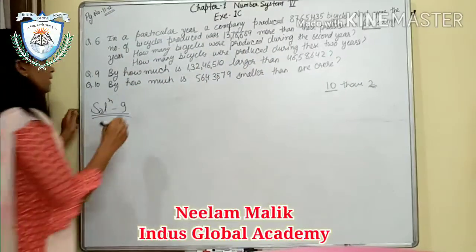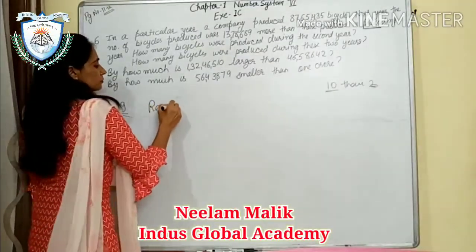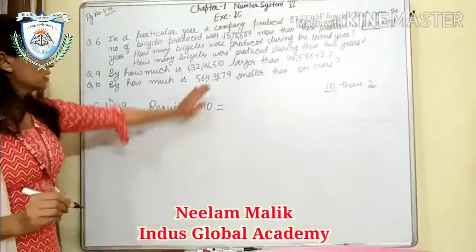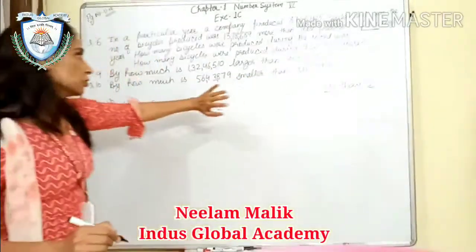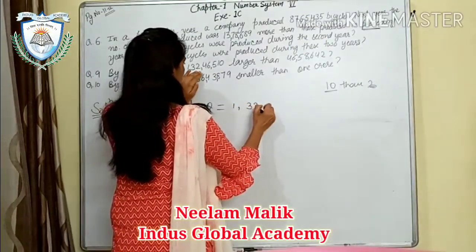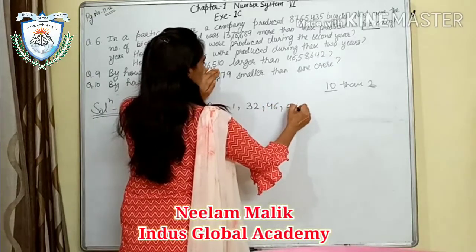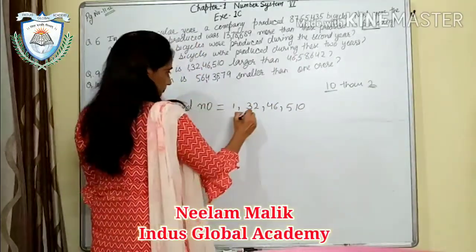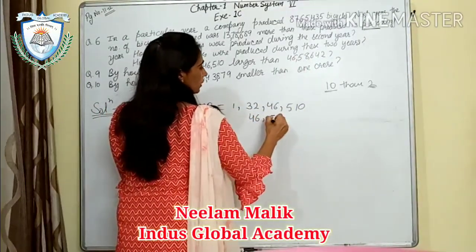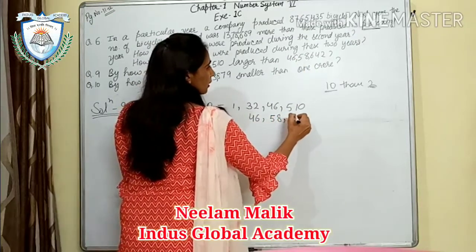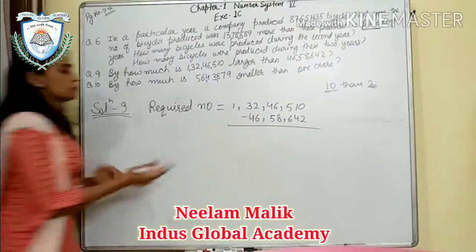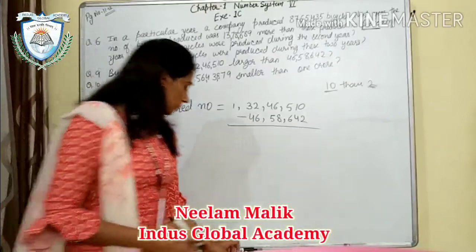So here our required number is equal to greater number minus smaller number. That will be our required number. This is 1 crore 32 lakh 46,510, and this is, I'm writing according to periods, 46 lakh 58,642. Now what do we have to do here? We have to do subtraction here. So subtract this.